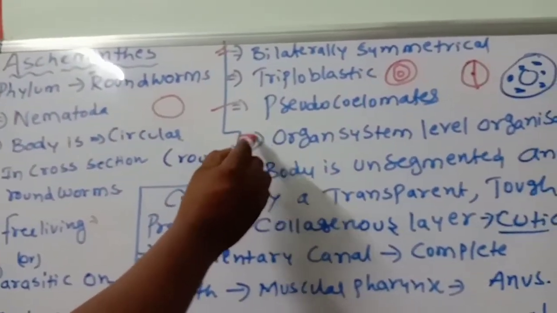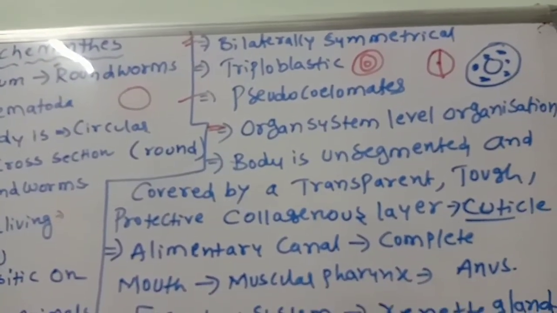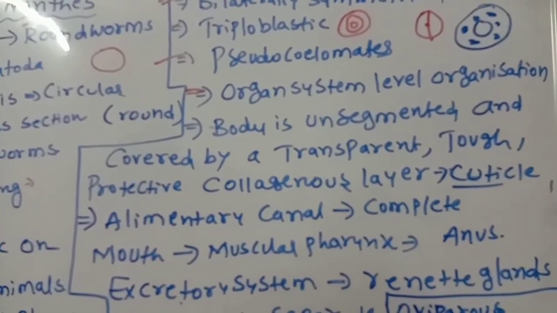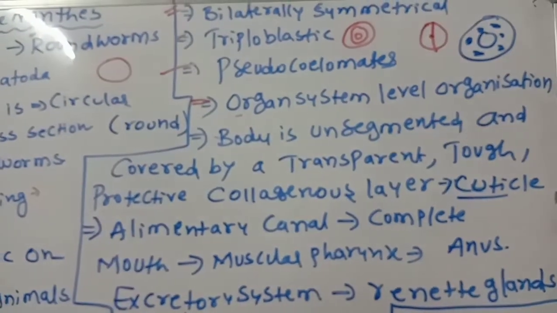Organ system: their body has developed organ systems. Organ systems are present in their body. In Aschelminthes, the first organ system we have to observe carefully.